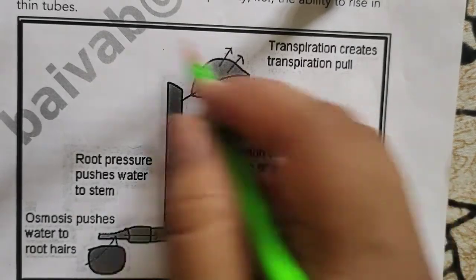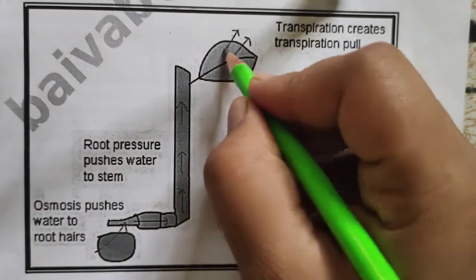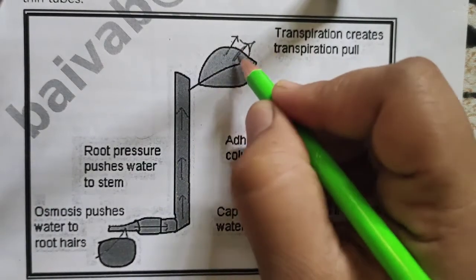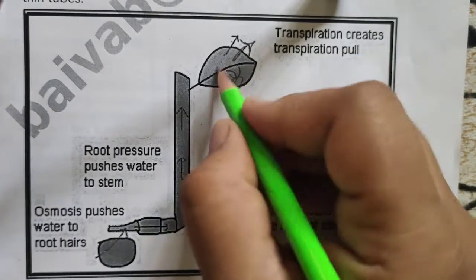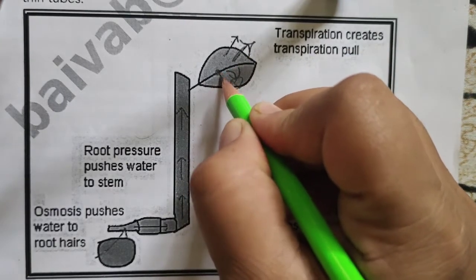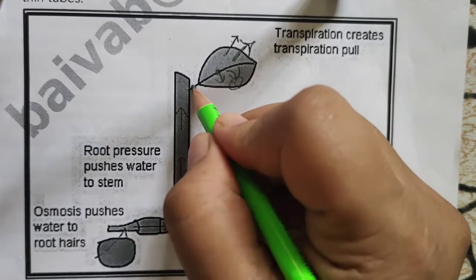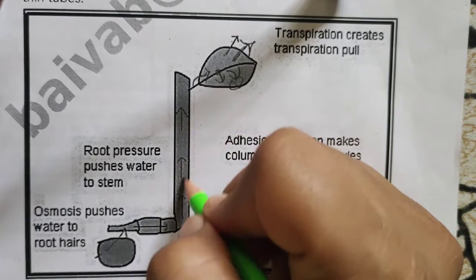See, I have one more diagram to focus on. So this is one more diagram. This is the leaves. When water is lost in the form of water vapor from here, it draws water from the mesophyll tissues, and the mesophyll tissues will draw the water from the xylem, which is present in the midrib of leaves. Again, it draws water from the petiole. So xylem is present all along the length of the plant.